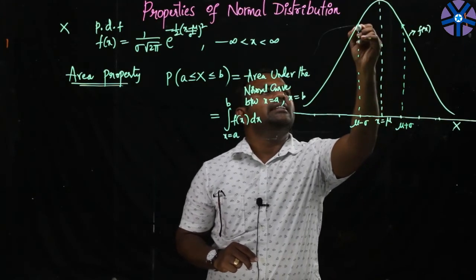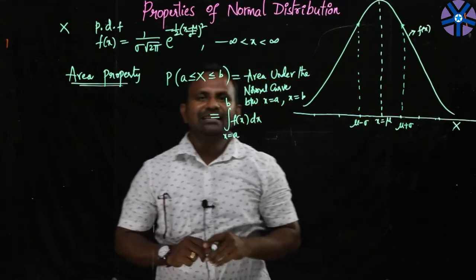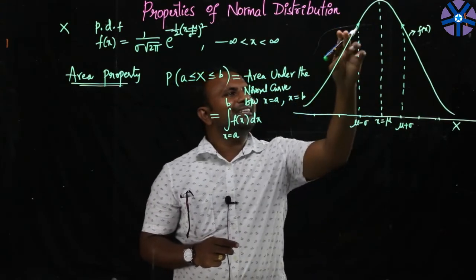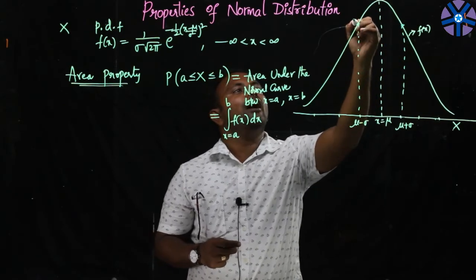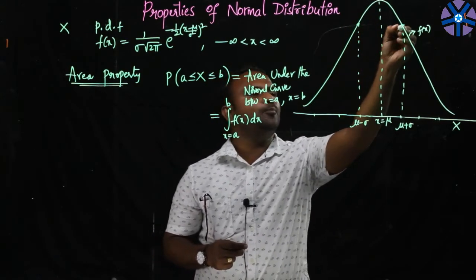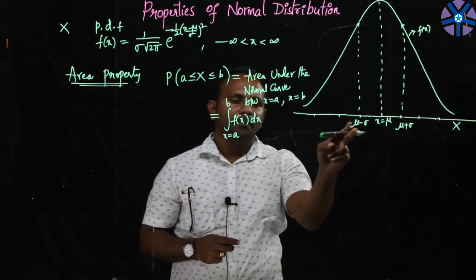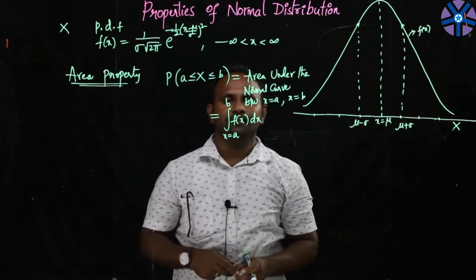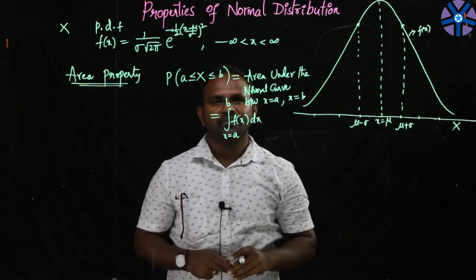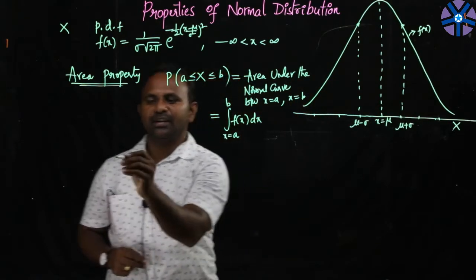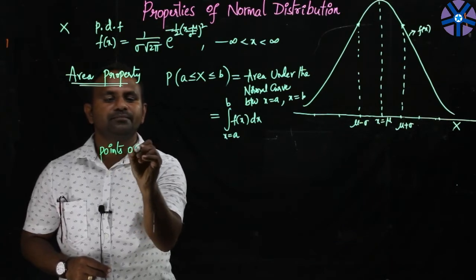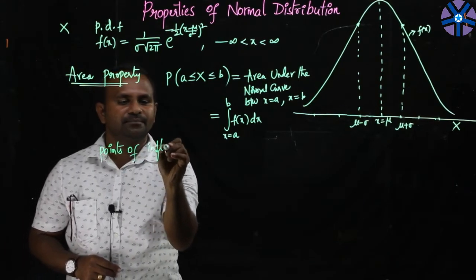I can say there is a change in the curvature of this curve. These dips of the curve are called points of inflection. These 2 points, at x is equal to mu minus sigma and x is equal to mu plus sigma, are treated as points of inflection. So here I write points of inflection.